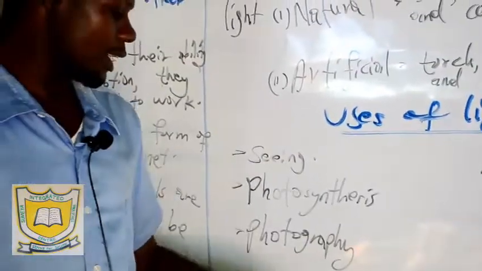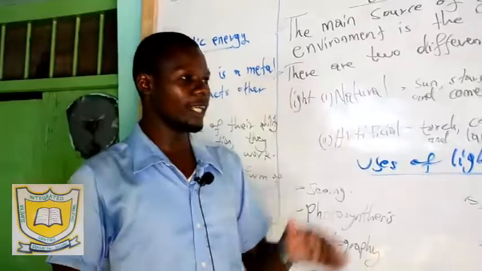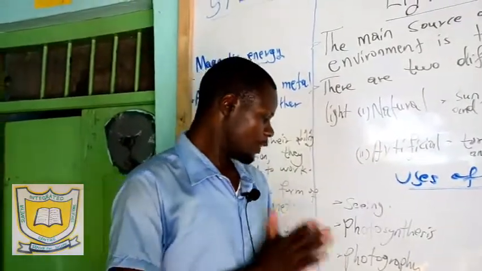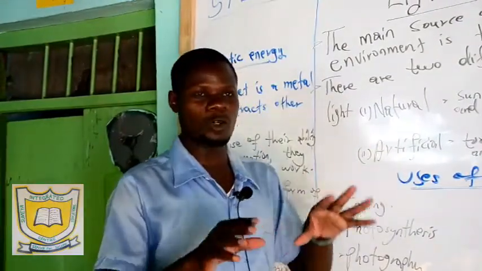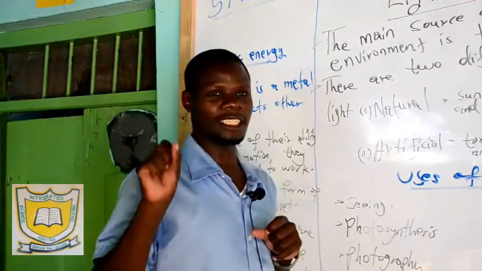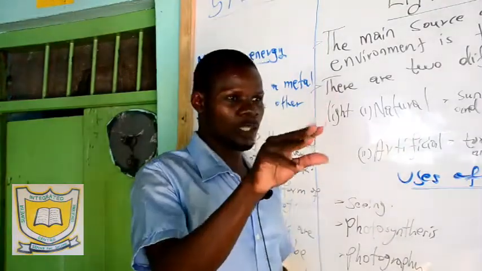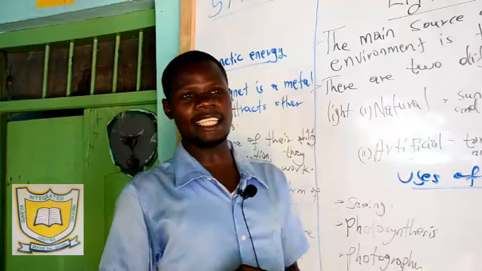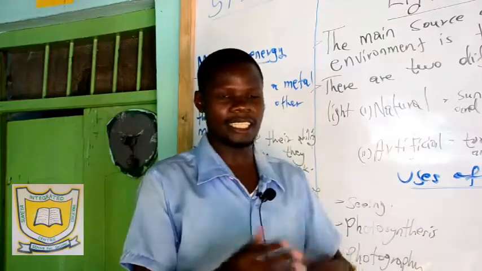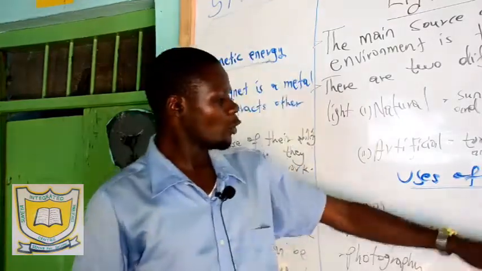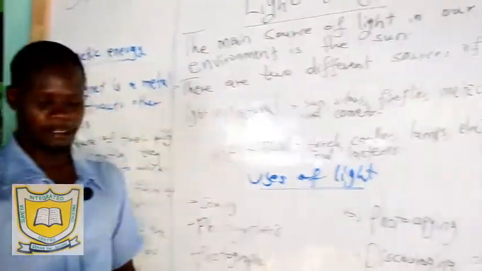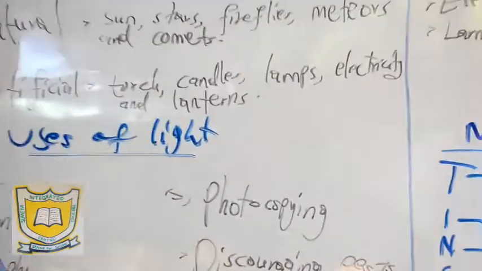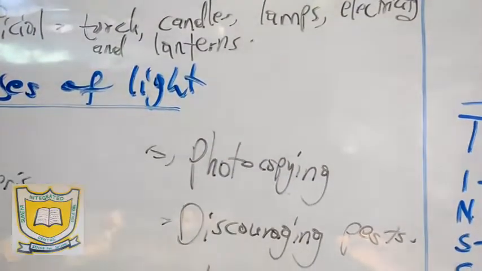Also, you understand that drivers along the way, when they are traveling, without those indicators on the vehicles, there is no communication. When the vehicle is showing a red indicator on the left hand side, you understand that it's communicating in one way or another. We also have photocopying. For you to duplicate some work, you need light.